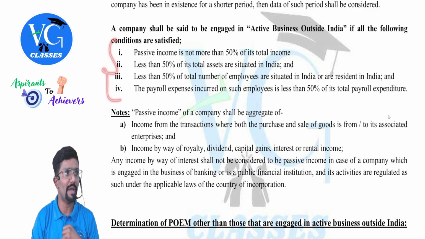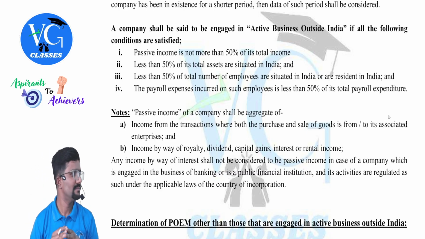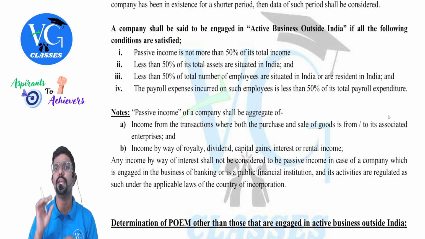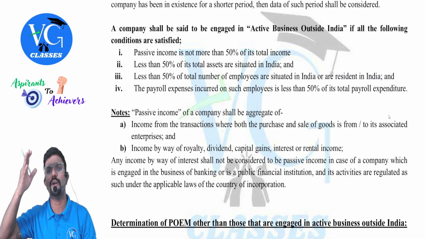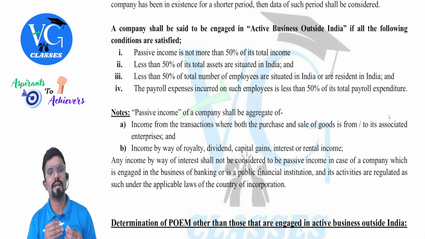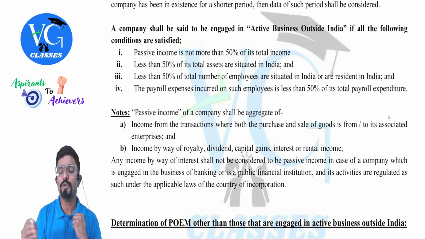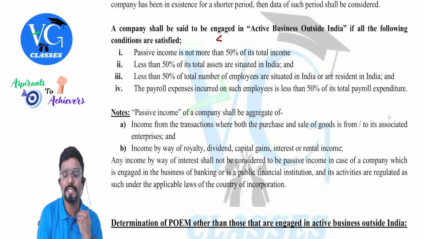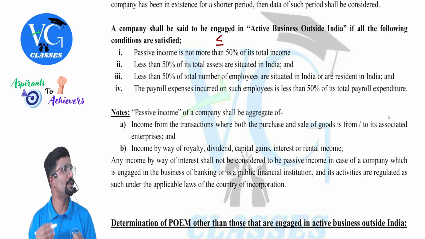What are those? One by one. What if one condition is not satisfied? Then active business is in India. Hope you guys are getting it. Are all four satisfied? Active business outside India. If not, in India. Okay. The first condition: passive income is not more than 50% of its total income. Not more than 50% means what, guys? Less than or equal to.